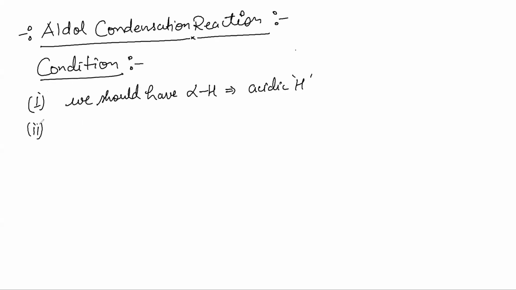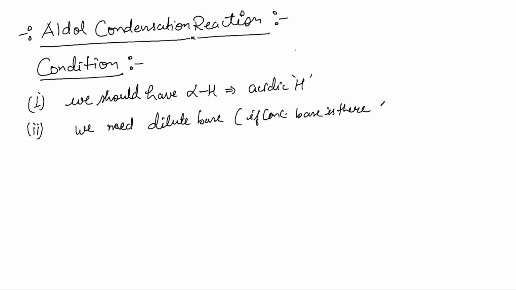Second, we need dilute base. If you have concentrated base, it's not that the reaction will not happen. The reaction will happen, but the yield will be less.